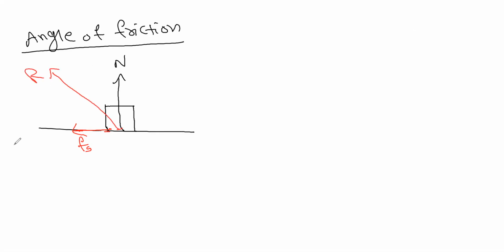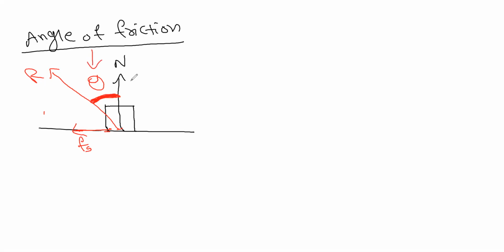The angle between the resultant force and the normal force is called the angle of friction. It's not with the friction, it is with the normal force. Always with the normal. This is the angle of friction.